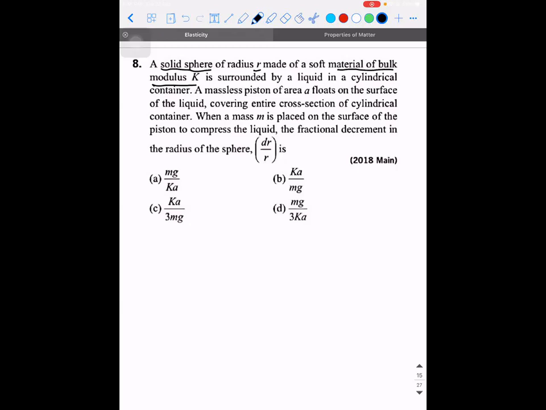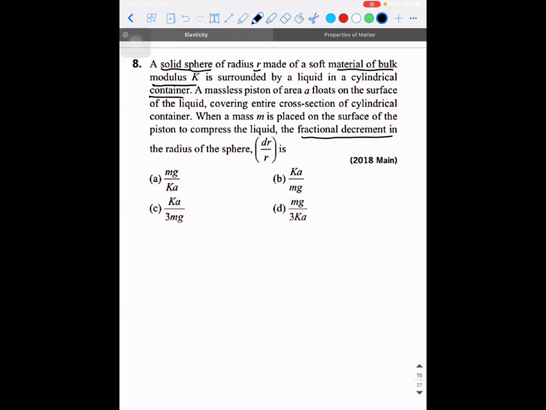A massless piston of area A floats on the surface of the liquid, covering the entire cross-section of the cylinder. When a mass m is placed on the surface of the piston to compress the liquid, the fractional decrement in the radius of the sphere would be.